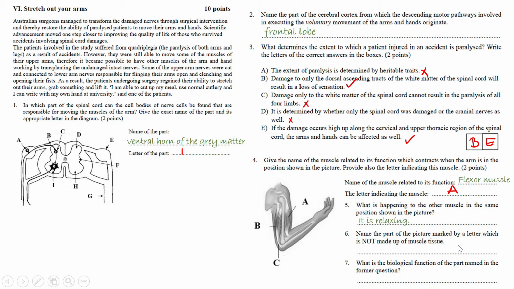Name the part of the picture marked by a letter which is not made up of muscle tissue. This question is asking us to name letter C, which is going to be a tendon. You know, tendons are connecting muscles to bones. And basically, I have answered the seventh question. What is the biological function of the part named in the former question?